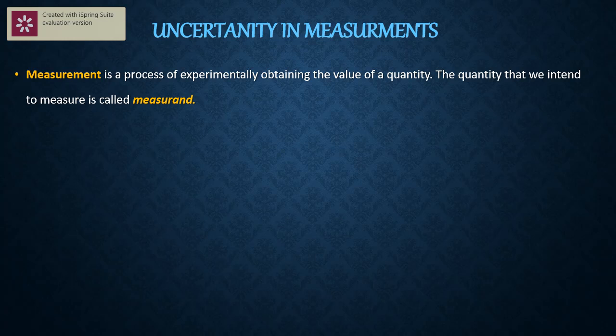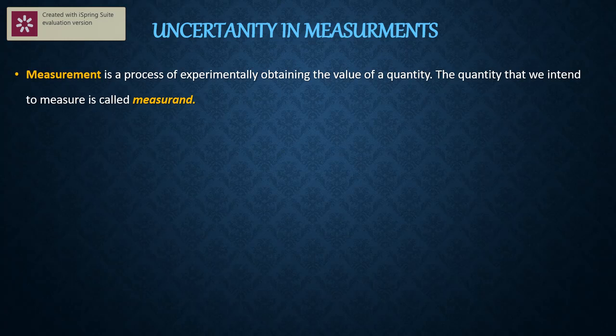But our uncertainty should be minimum. The lesser the amount of uncertainty, the more accurate we are, the more precise we are. Here I am using two words, precise and accurate. So we study about uncertainty in measurements.